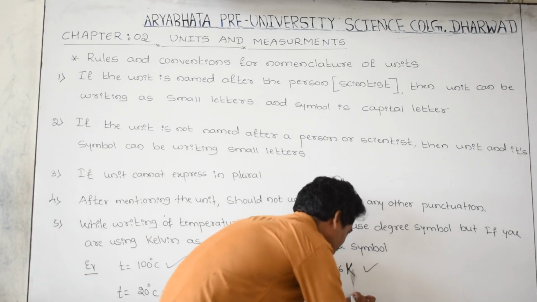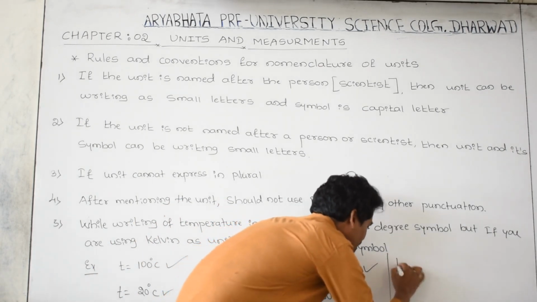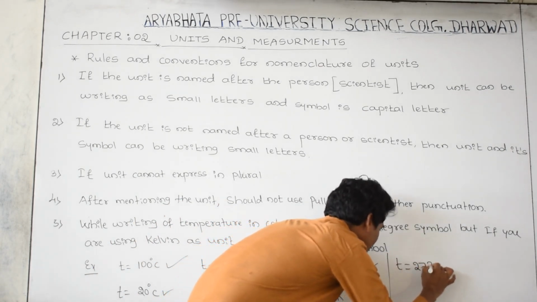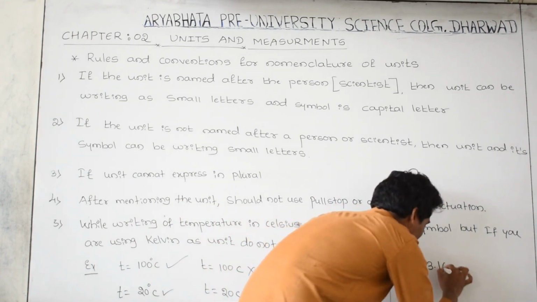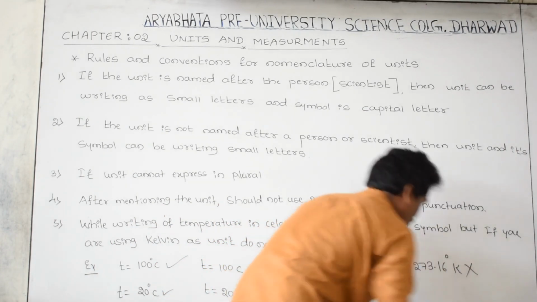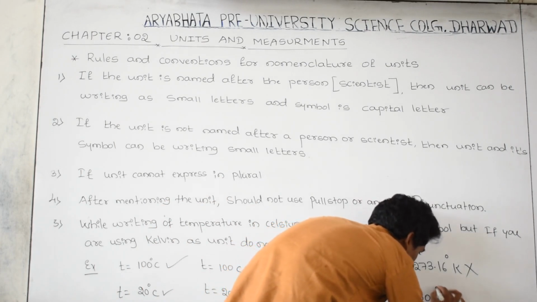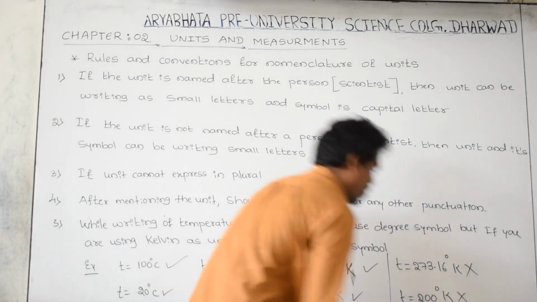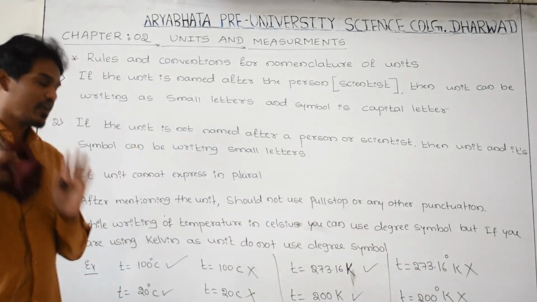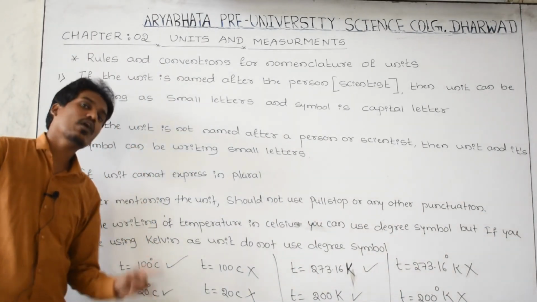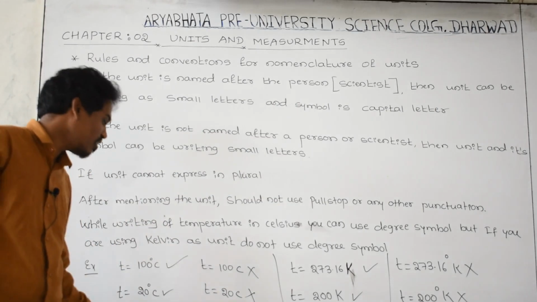Yes, this is right. But T is equal to 273.16 degree Kelvin is wrong. Or T is equal to 200 degree Kelvin, this is wrong.